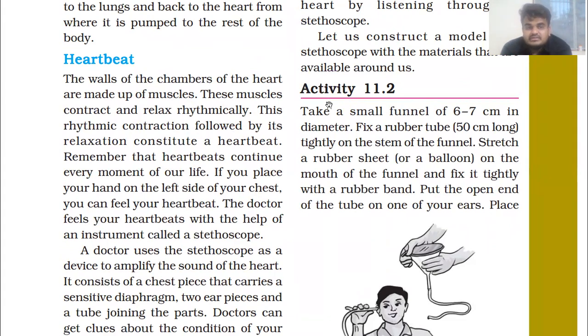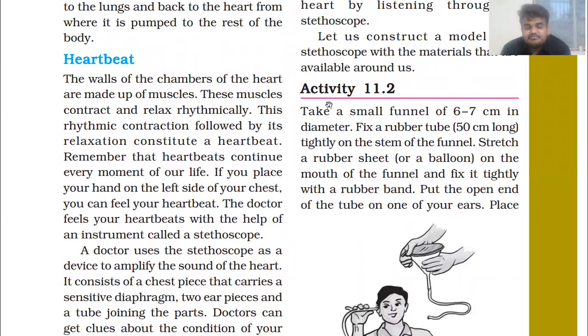As we have seen in the last session, blood is pumped with the help of the heart to the other tissues of the body and especially to the lungs. So these muscles contract and relax rhythmically.